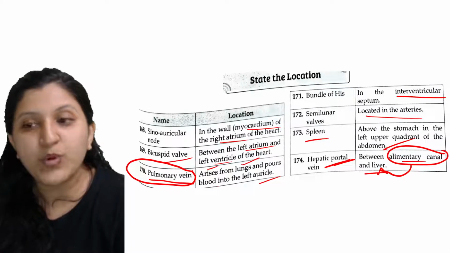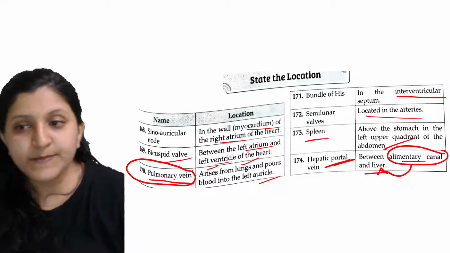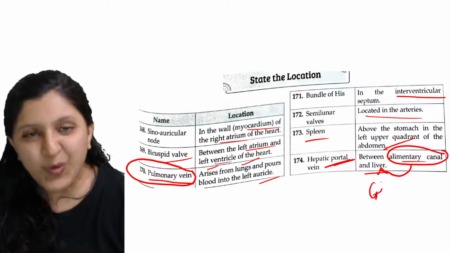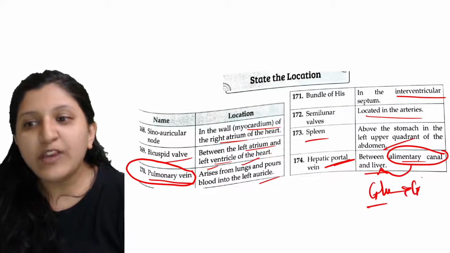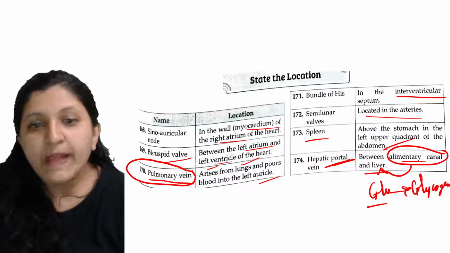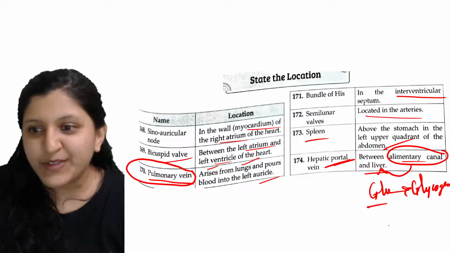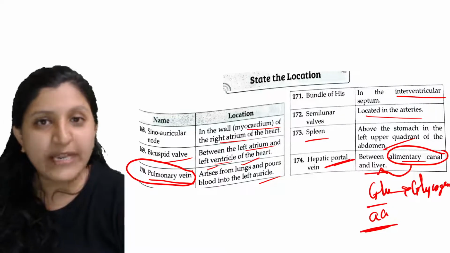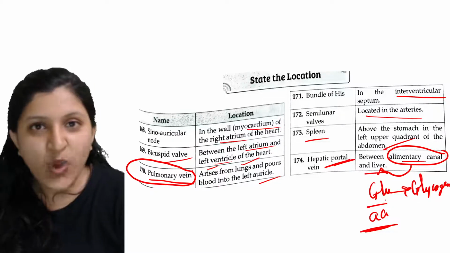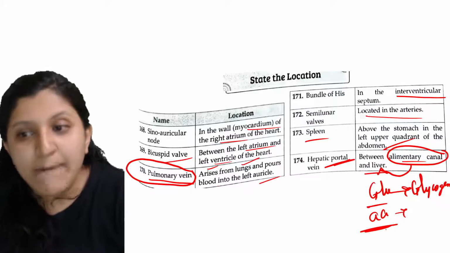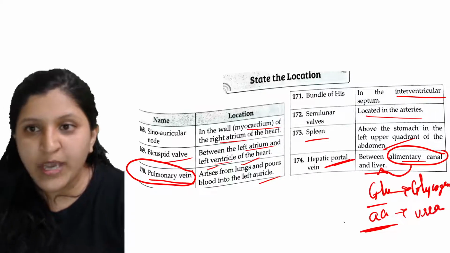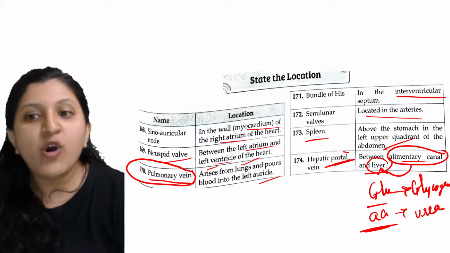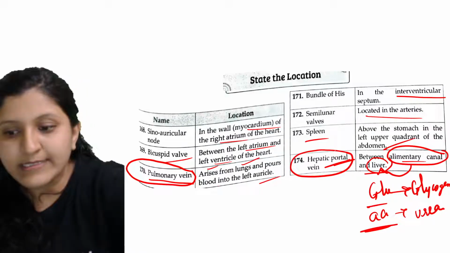So this hepatic portal vein is very important. Any excess nutrients you have consumed, let's say you have consumed too much glucose, glycogen formation will occur in the liver. Let's say you have taken lots of protein. The protein breakdown product is amino acid, and amino acid is not stored in our body. So what will happen? Amino acid is converted into urea. Urea formation will occur in the liver itself, because the hepatic portal vein is carrying this excess amount.